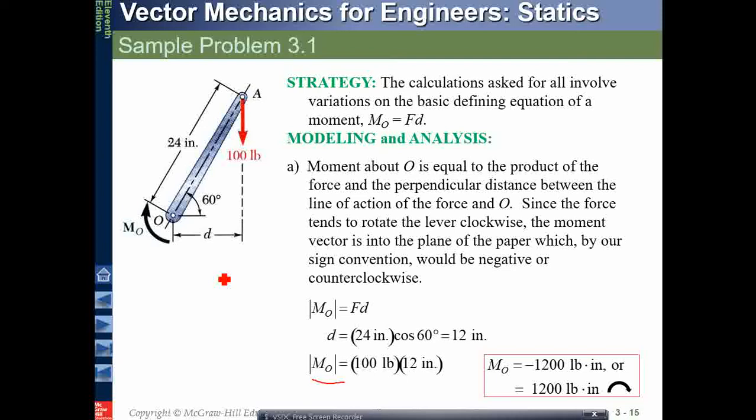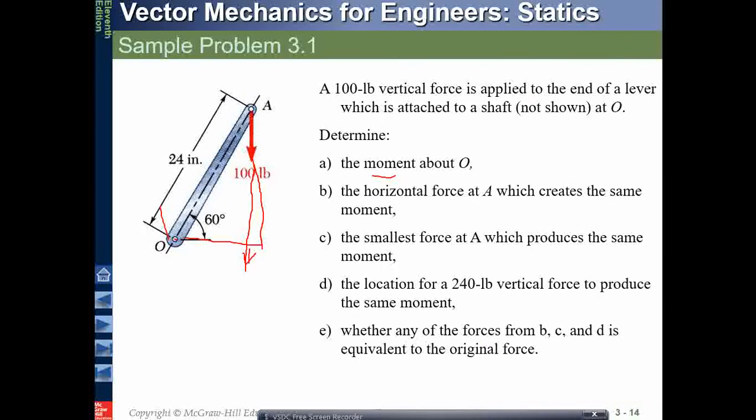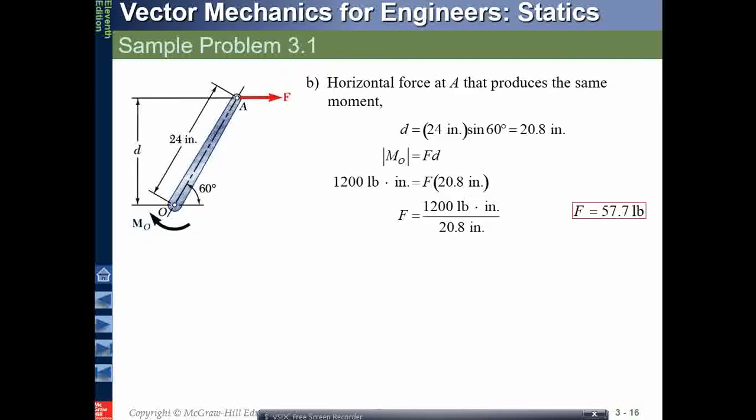Further, I have asked to obtain the horizontal force at A which creates the same moment. This is the horizontal force at A that produces the same moment.